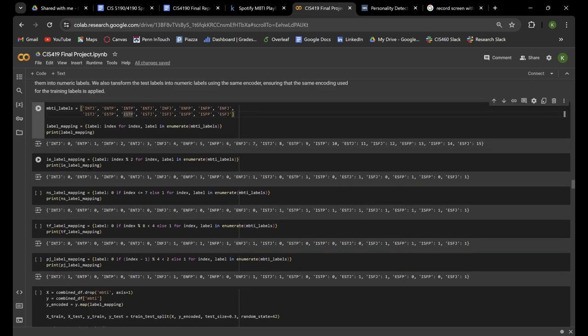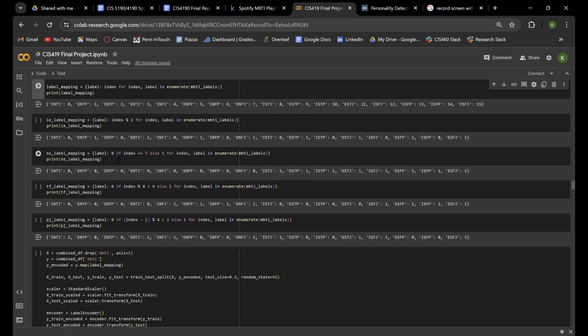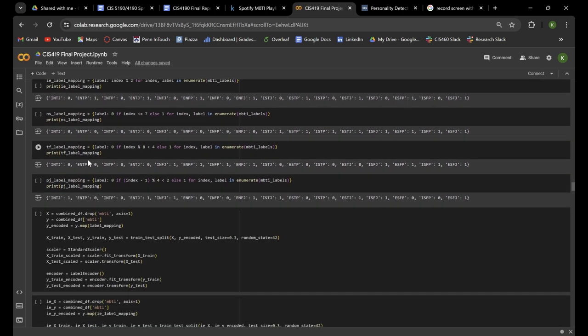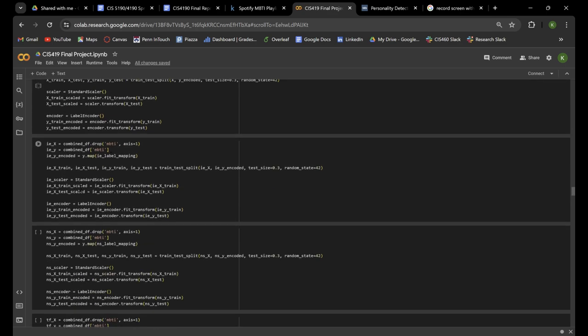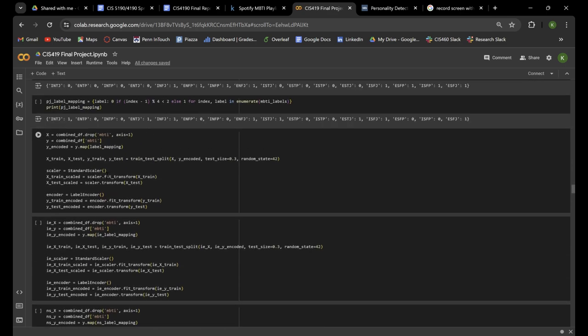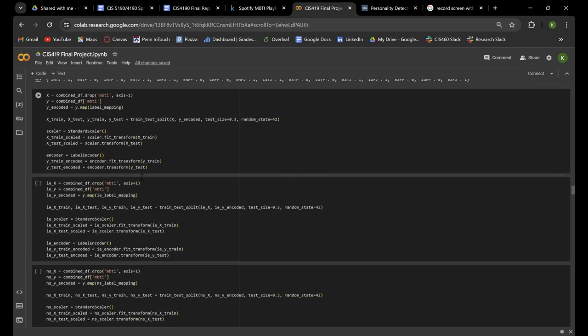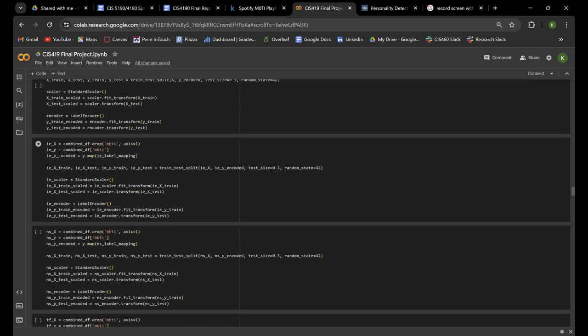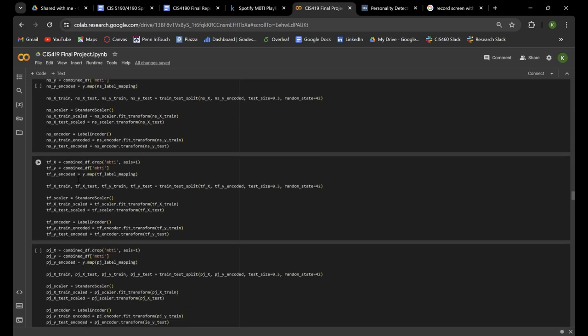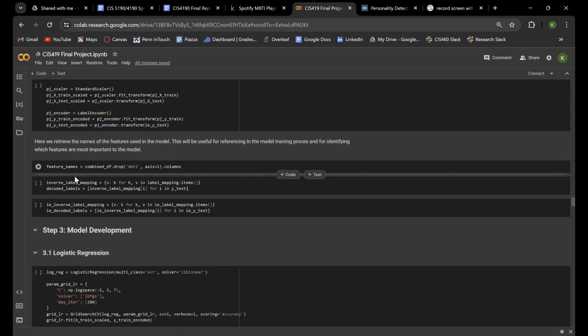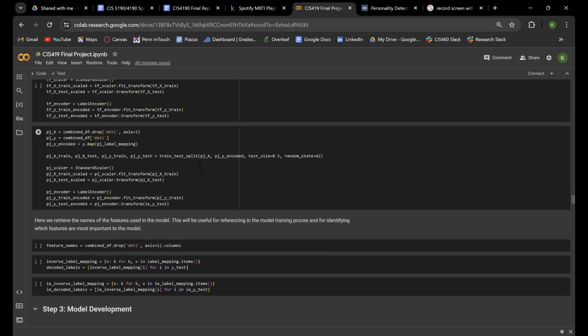Here we're splitting it into I or E. You can notice that all of the I's are 0 and all the E's are 1. This is splitting N and S. This is splitting T and F. And this is splitting P and J. We are scaling all of them using a standard scaler. We have a different data set for each model. So we have the introversion versus extroversion training set, the N versus S training set, and so forth. So when it comes down to it, we have 5 different training sets that we're going to be running our models on.